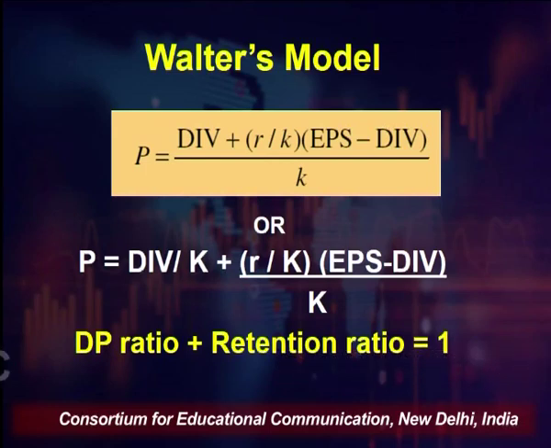This amount has to be multiplied by EPS minus dividend that is distributed, and the whole amount will be divided by K to convert it into present value terms.